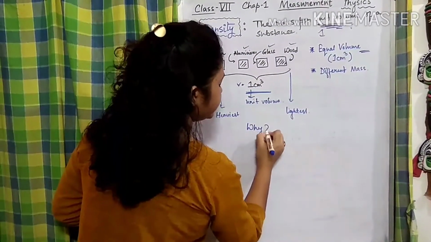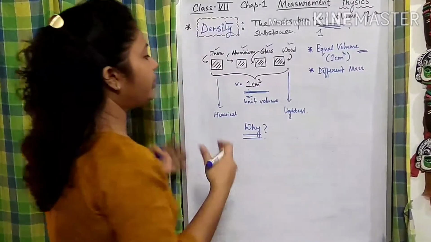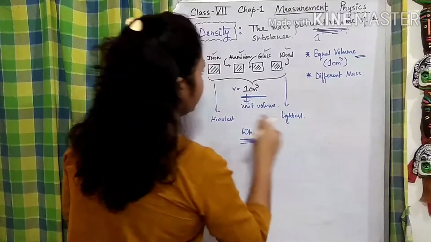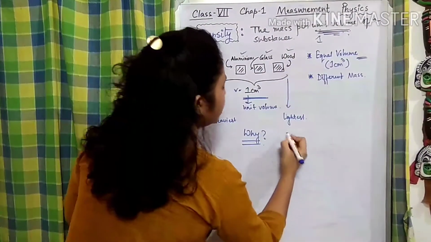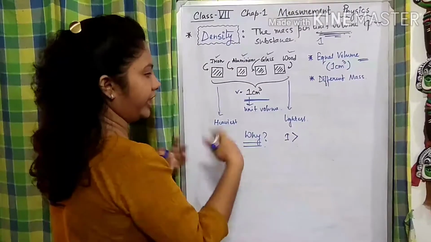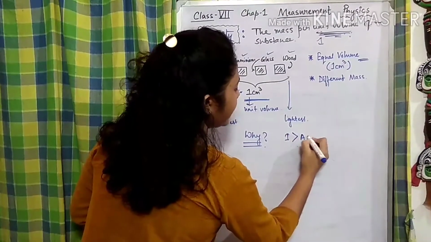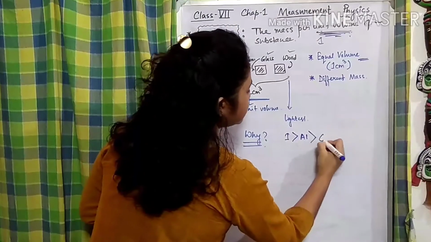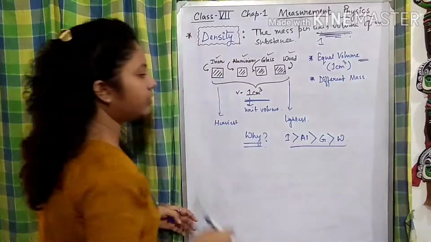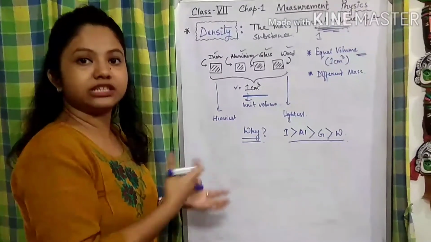Again we are questioning why. Before explaining, we have to compare all of these 4. The weight of the iron is greatest, then aluminium, then the glass, and the least one is the wood. So how are we going to explain this phenomenon?